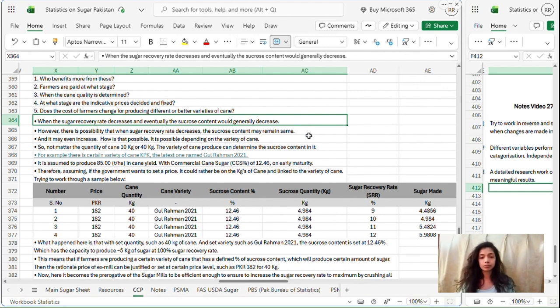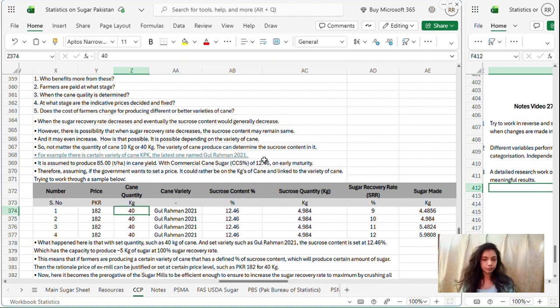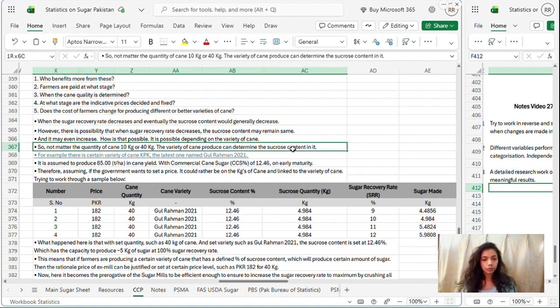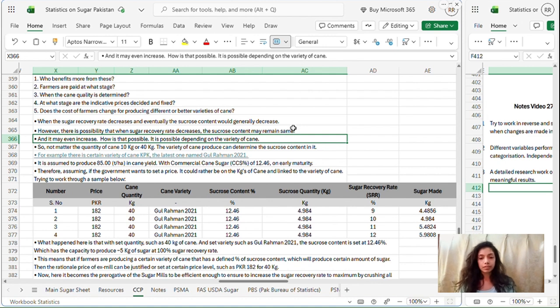Now how is this going to be? To understand this, we will study this table just now. So let's just complete the points first. And it may even increase. How is that possible? It is possible depending on the variety of cane. Now the answer to this contradiction is this.